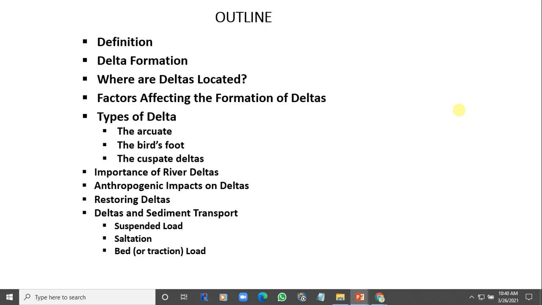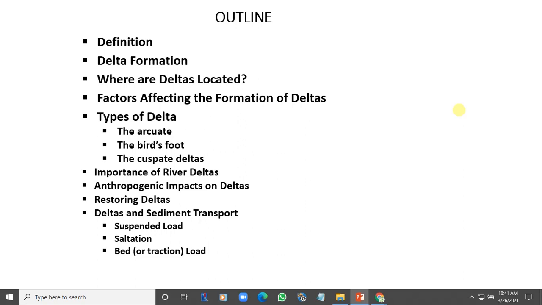Now let's get to restoring deltas. How do we restore a delta? It might not be an easy job anyway, but we have to try. Restoring deltas takes a considerable amount of time and energy. Of course, money is needed. Of course, time is also needed. The political will is also needed because a lot of things are involved.